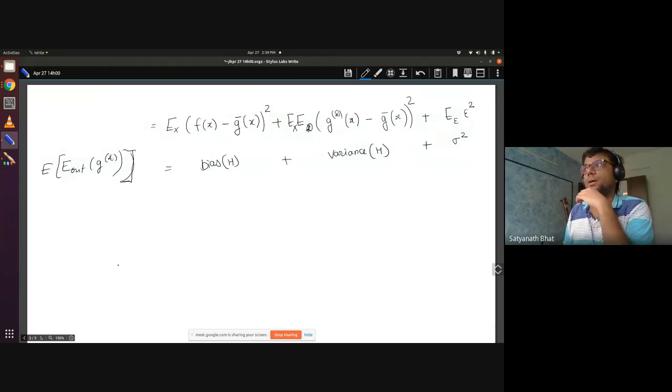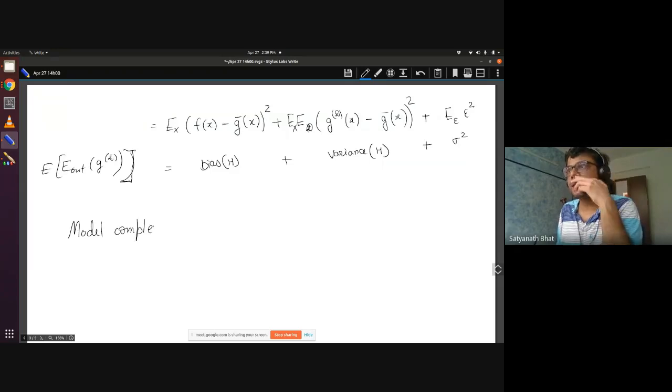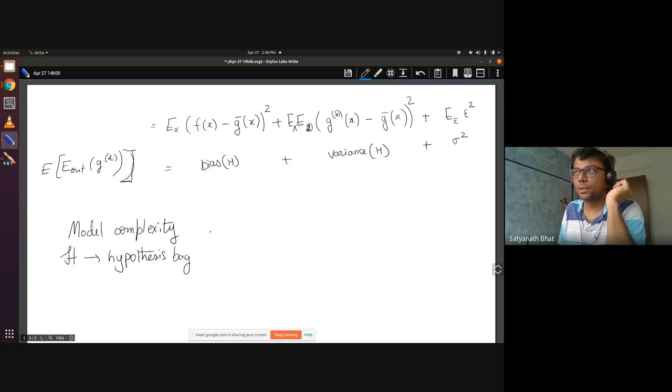So now, if I increase the model complexity, right? So what is model complexity? Basically, I'm saying my hypothesis H, right? Hypothesis bag. If I add things into my hypothesis bag, so suppose I'm able to increase my model complexity, what will it do to the bias? Decrease it.